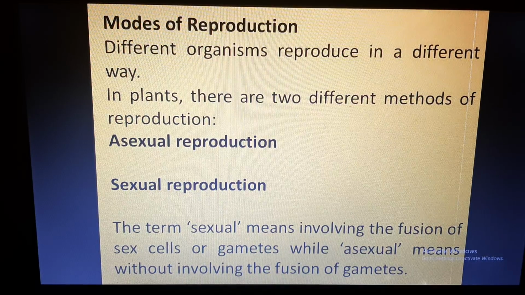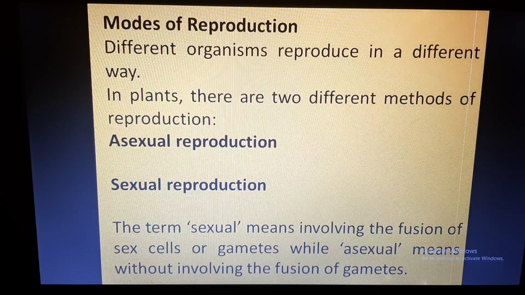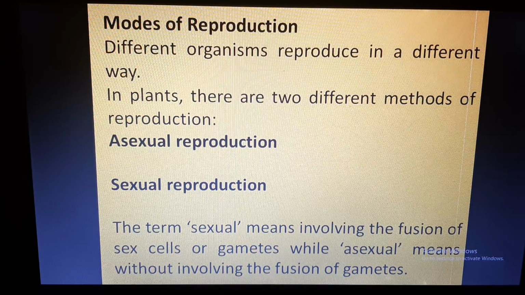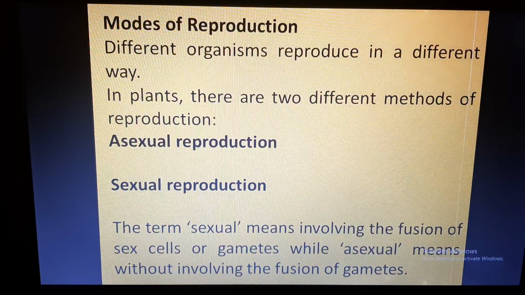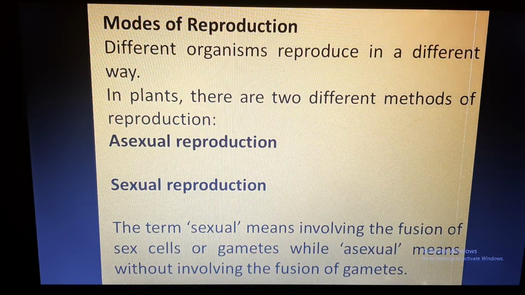If you are asked to write your sex in a form, you will write male if you are a male or female if you are a female. That means sexual reproduction involves both male and female. Male produce male gametes and female produce female gametes. During sexual reproduction, male and female gametes fuse. Therefore, two parents are required and the process is called sexual reproduction.